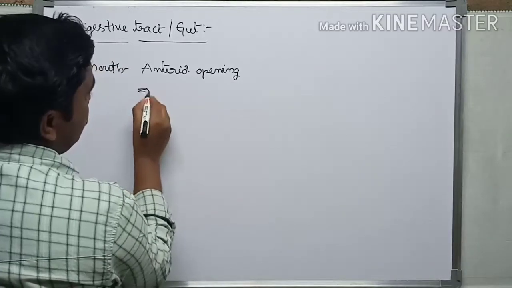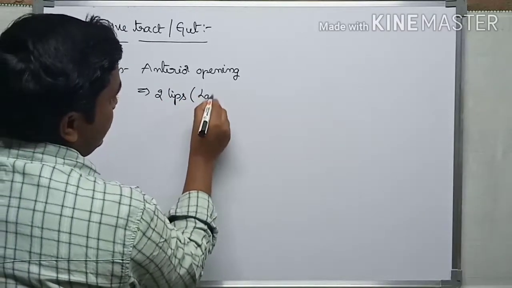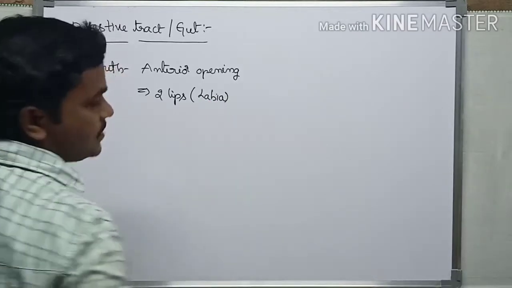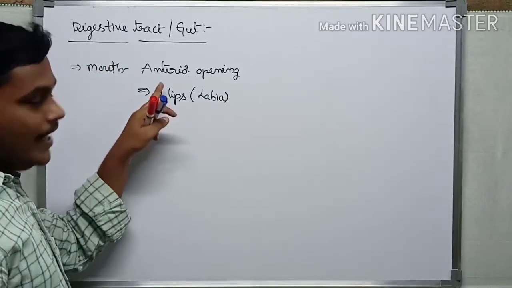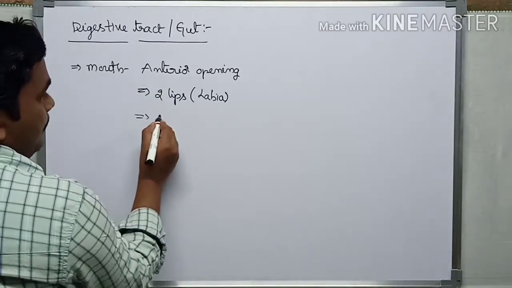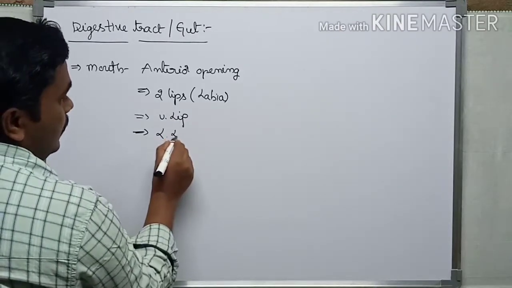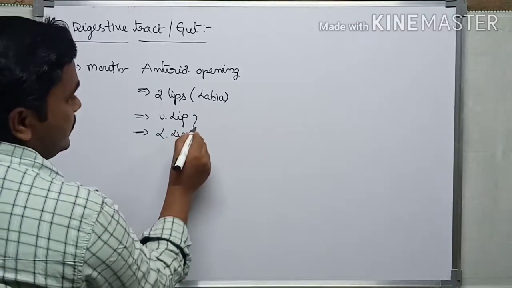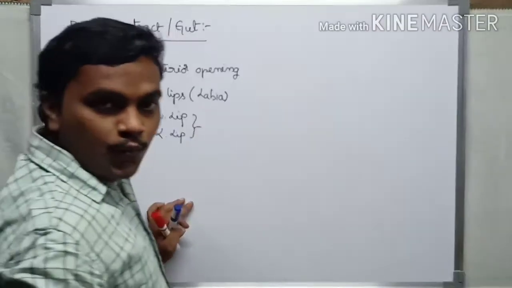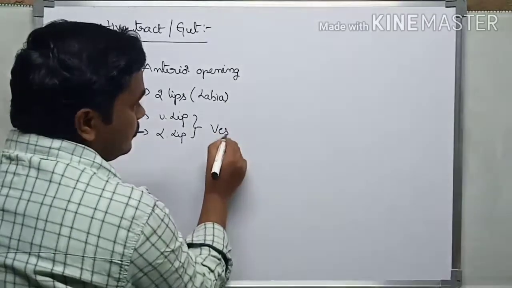is covered with two lips. Lips are also called labia. So the anterior opening is covered with the two lips, the upper lip and the lower lip. In between these there is a small opening, and that opening is called the vestibule.